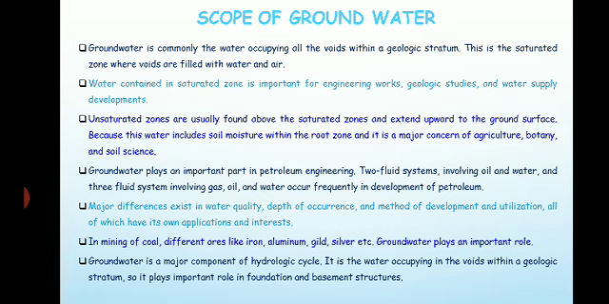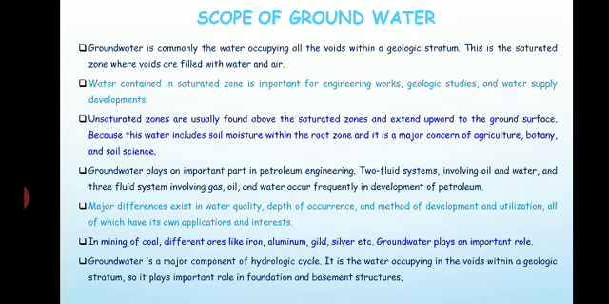So it plays a very important role in foundation and basement structures. When you lay any type of foundation for any structure, like a dam, tunnel, anything, or even a small building, first you need to study the ground and the water conditions. Then only you can suggest the proper structures and proper precautionary measures. So here groundwater plays a very important role.